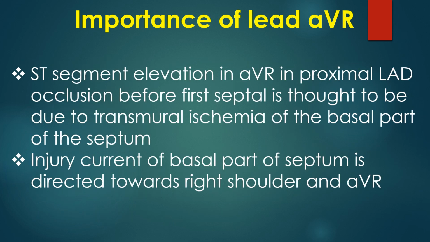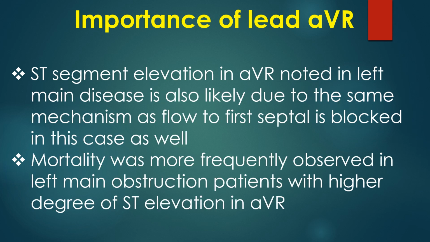ST segment elevation in AVR in proximal LAD occlusion before the first septal is thought to be due to transmural ischemia of the basal part of the septum. Injury current of the basal part of the septum is directed towards the right shoulder and AVR. ST segment elevation in AVR noted in left main disease is also likely due to the same mechanism, as flow to the first septal is blocked in this case as well. Mortality was more frequently observed in left main obstruction patients with higher degree of ST elevation in AVR.